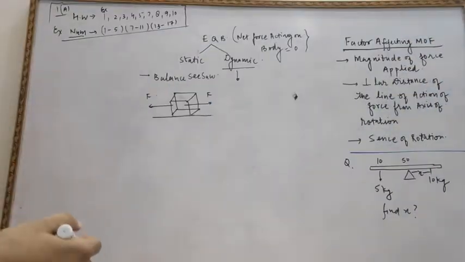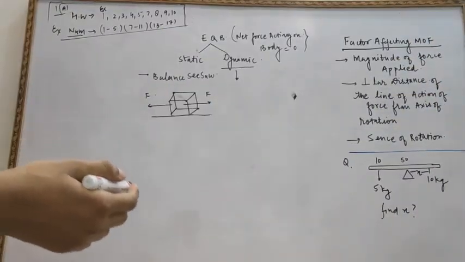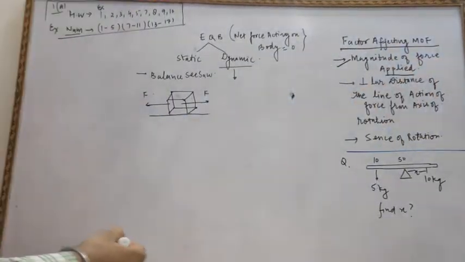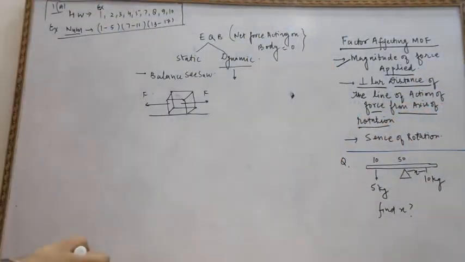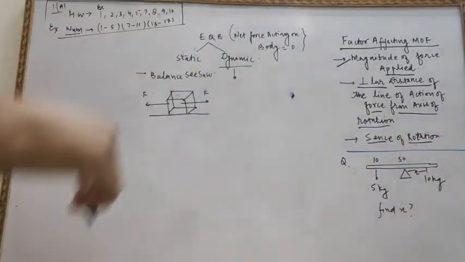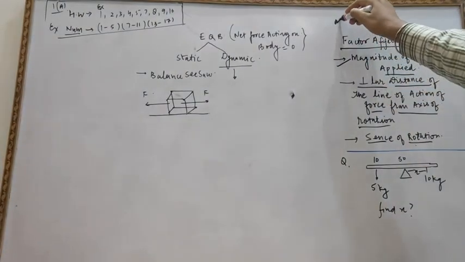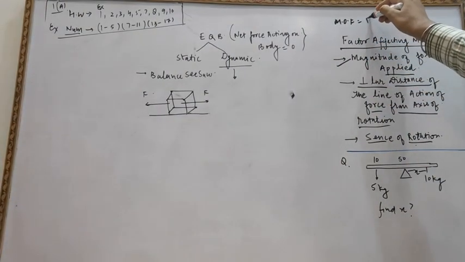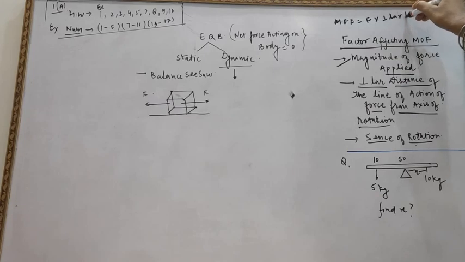Now we'll study the factors affecting the moment of the force. Which are the factors which affect the moment of force? This question can directly be asked in your board examination. First is the magnitude of the force applied. Second, the perpendicular distance of the line of action of force from the axis of rotation. And third is the sense of rotation, whether the force is moving in a clockwise direction or in an anti-clockwise direction.